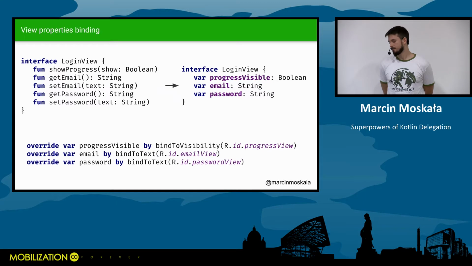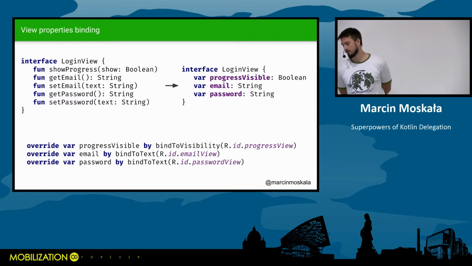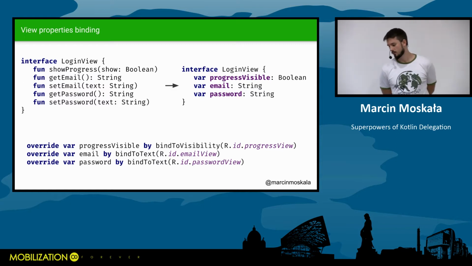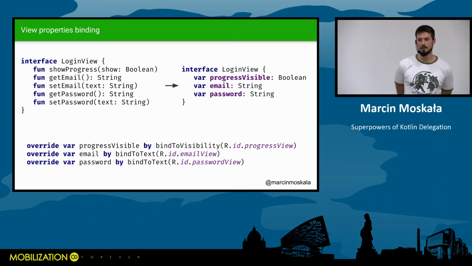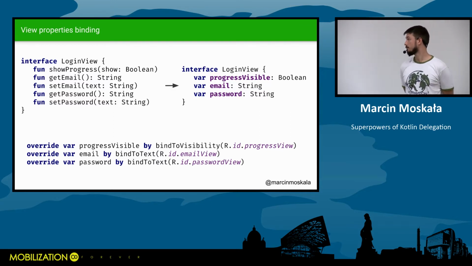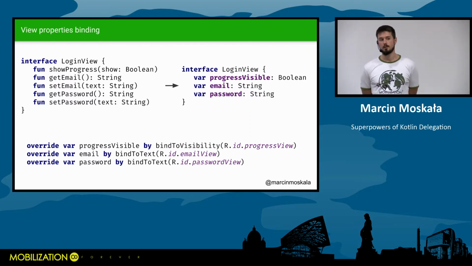So in this case, I bound progress visible to visibility of progress view, email to text on email view, password to text on password view, and in the library, it's Kotlin and Android view. You can find it on my GitHub, but in the library I provided other delegates for binding different properties, and this is minimalistic and painless. And if you still use MVP, it's very helpful.